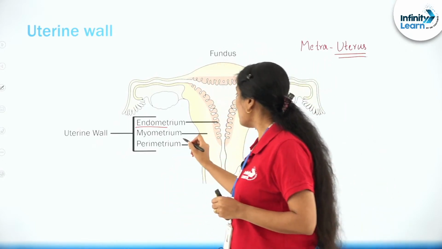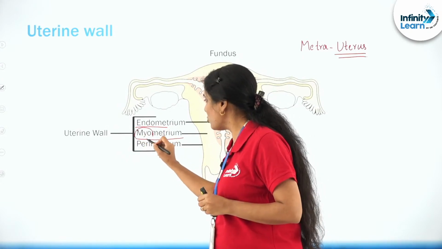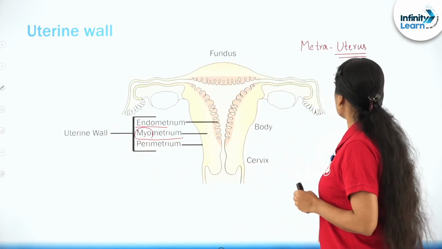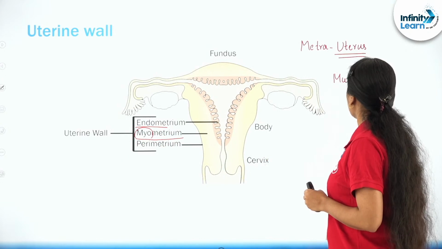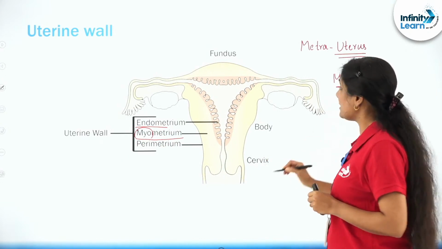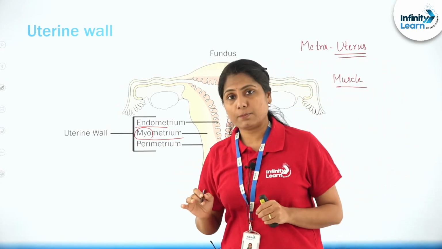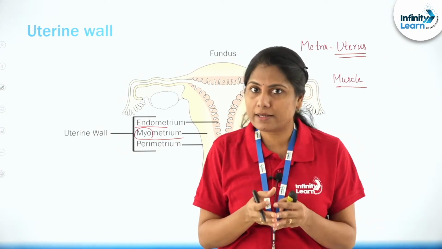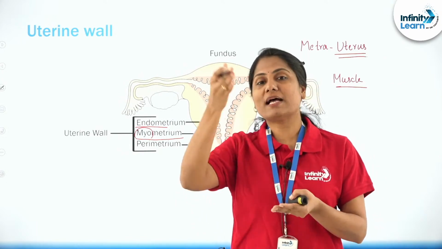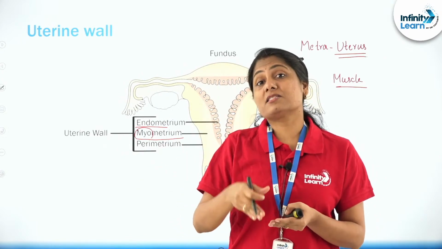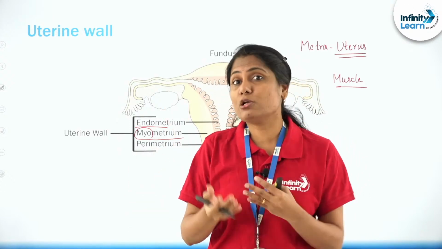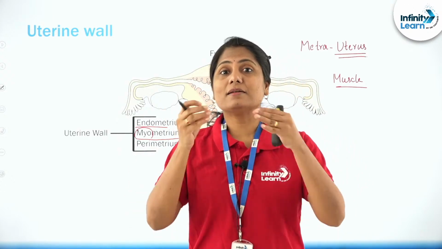And then there is myometrium. What does myo stand for? Myo basically stands for muscle. So it's the muscular layer. Myometrium is the middle layer. You can also remember M as in middle, and it is muscle as well. It's a muscular layer right in the middle.